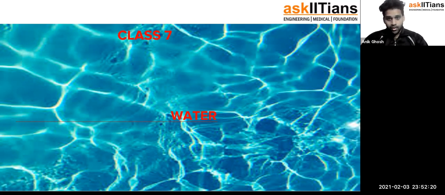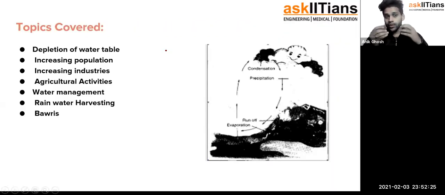Here we are going to discuss the depletion of the water table. In the first part, we have already discussed what the water table is. In this part, we are going to discuss how the depletion of the water table is actually happening. Apart from that, how the increasing population is affecting our water level, and how the increasing industries are also affecting the depletion of water level.